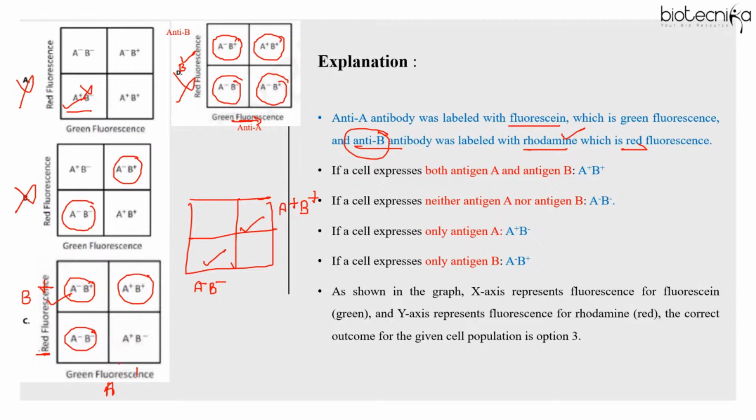And here, this should indicate presence of A and absence of B. So yes, this is what is given here. So answer here is option 3. Easy, right? If you just remember this trick, don't you think you can solve this question?